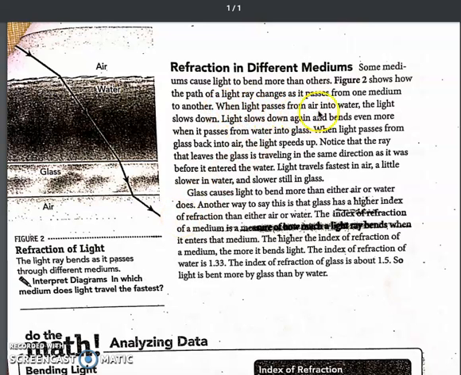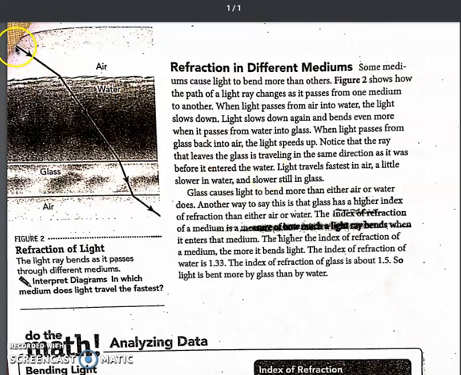When light passes from air into water, the light slows down. Light slows down again and bends even more when it passes from water to glass. Water to glass, it bends. When light passes from glass back into air, the light speeds up. Notice that the ray that leaves the glass is traveling in the same direction as it was before it entered the water.